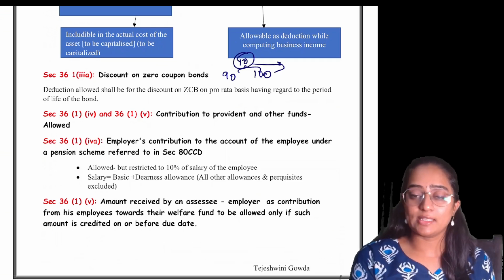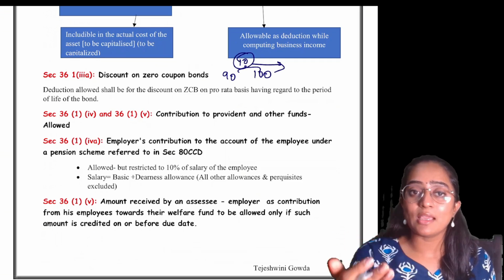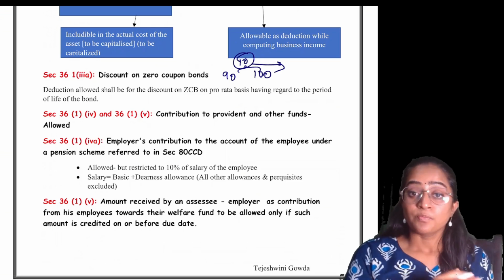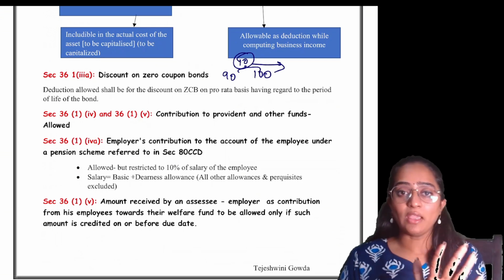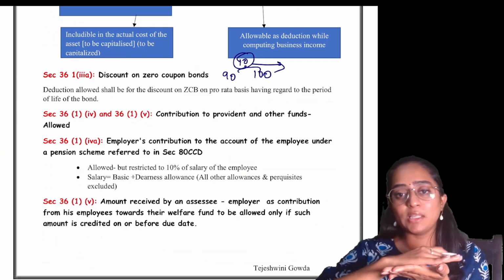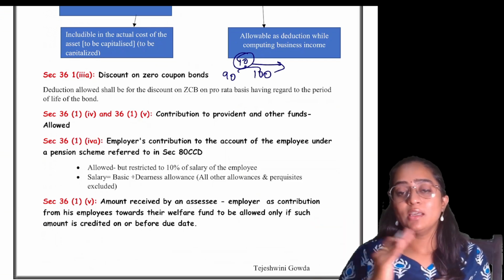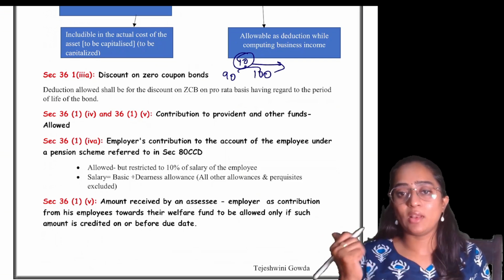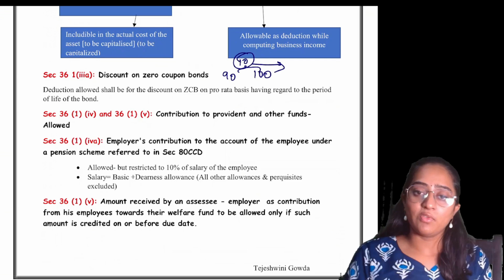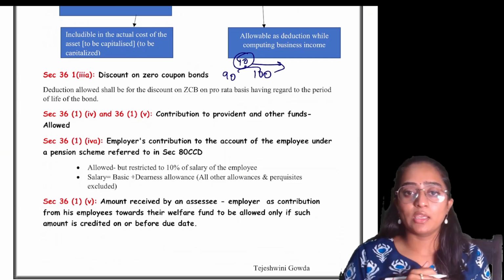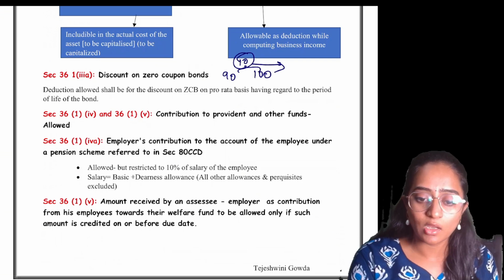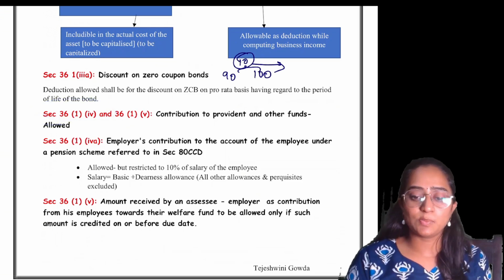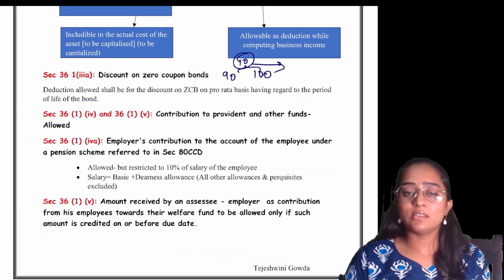This discount is your expense which you are going to amortize or apportion over the life of the bond. If the bond is for 5 years, you are going to consider the corresponding expenses for the respective 5 years. I can't go in depth about it. In depth will be done in your regular classes, but we are doing it on a revision basis, so we are keeping it very crisp and clear. Clear?